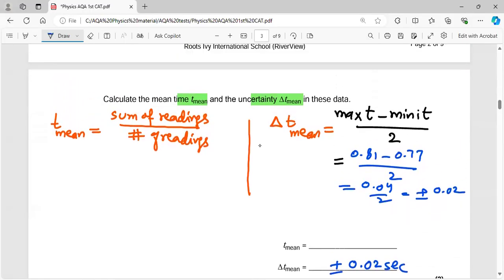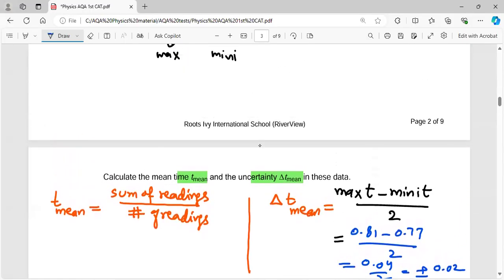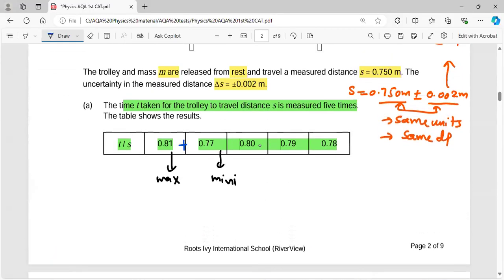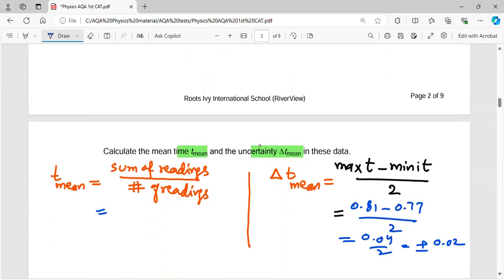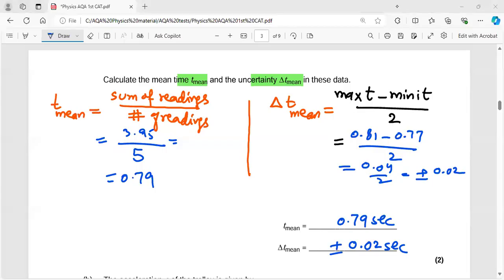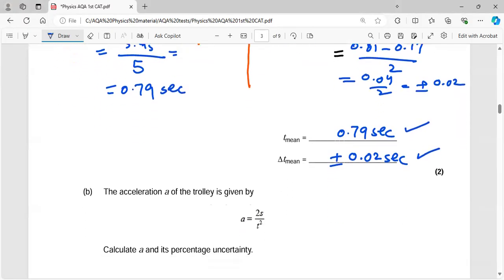And now for the mean value, you have to add all of them. And after adding all of them, you will divide their sum by 5 because you have taken the readings 5 times. So let me do the calculation for you. So the magic happened and I've done the calculation. The sum of readings is 3.95 divided by 5, the number of readings. So you get a time of 0.79. So this is your mean and this is your absolute uncertainty in mean.